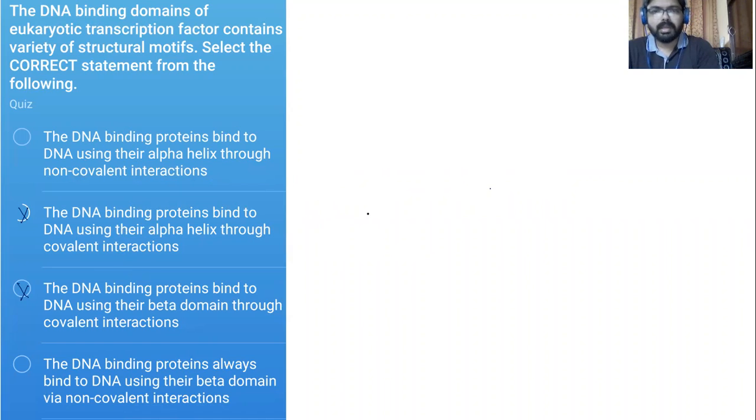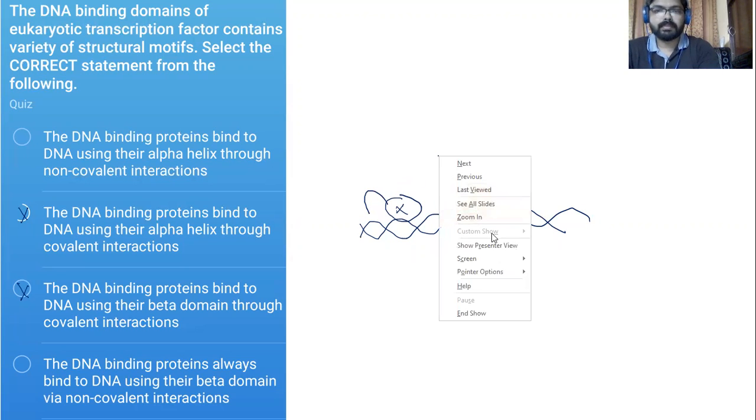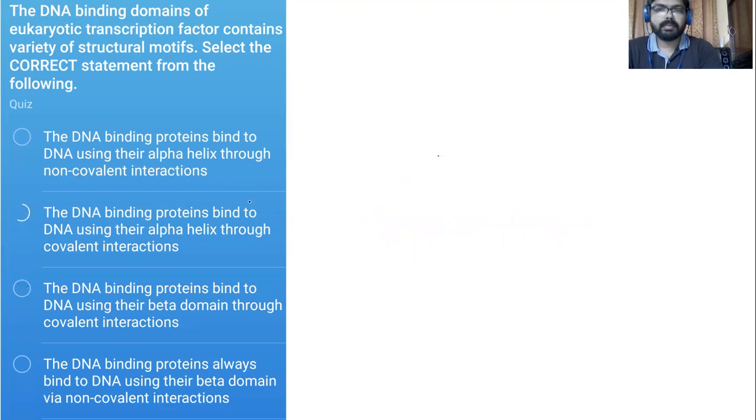Actually, in a normal condition, we have this DNA molecule, and proteins usually interact with the DNA molecule for various purposes. So suppose we have this particular protein called X. We have this DNA molecule, and the protein is interacting with DNA.